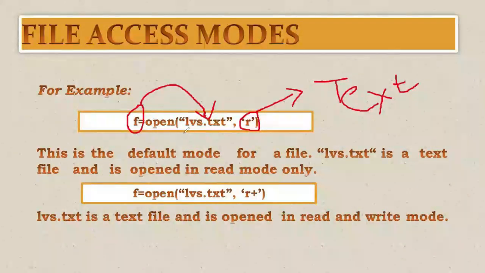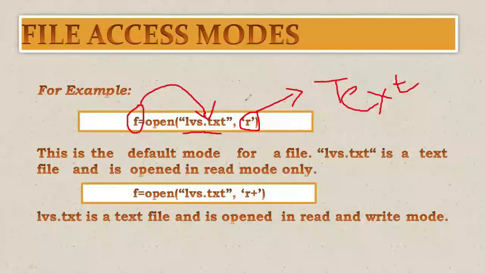Please open lvs.txt file in read mode. And since it is written here R, that means I am instructing the compiler that lvs.txt is a text file and please open the file in read mode only.